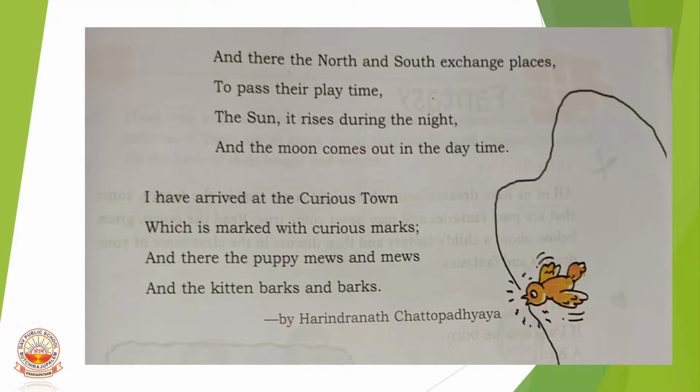I have arrived at the curious town, which is marked with curious marks, and there the puppy mews and mews, and the kitten barks and barks. So, this is written by Harindranath Chattopadhyay. The poet is Harindranath Chattopadhyay. Children, this is the poem. Read once or twice, children, and learn the poem.